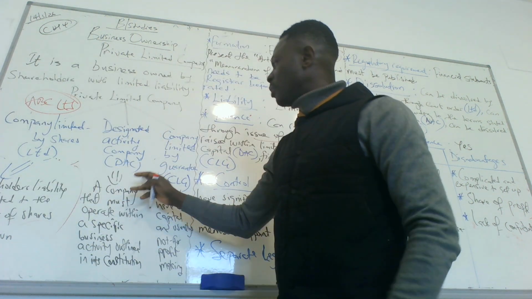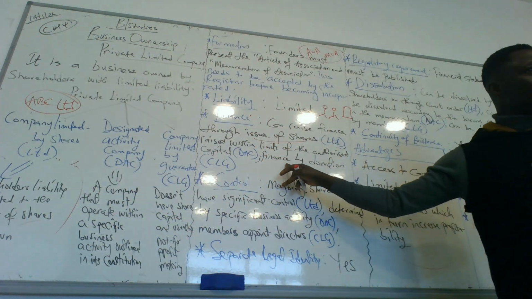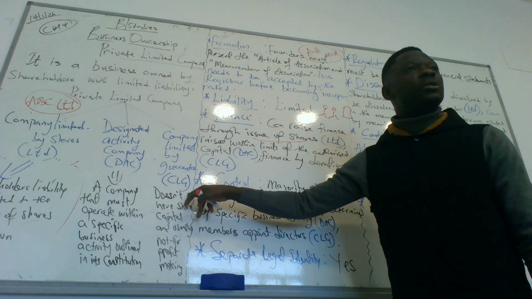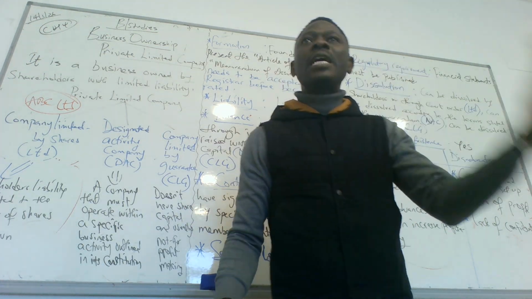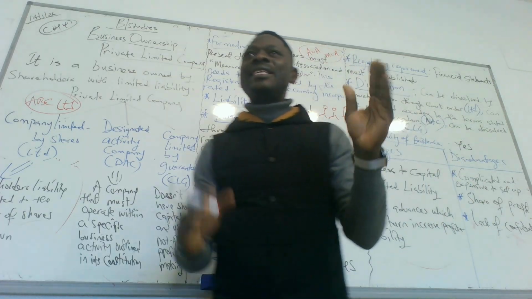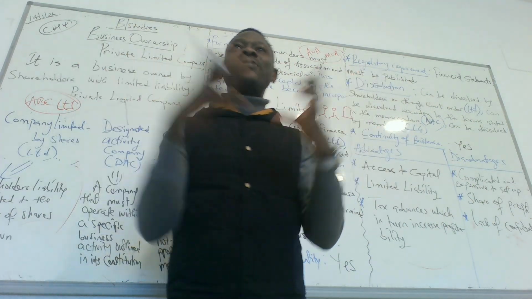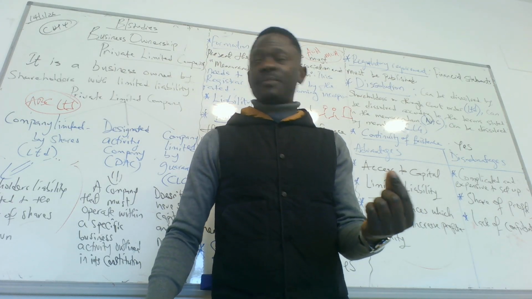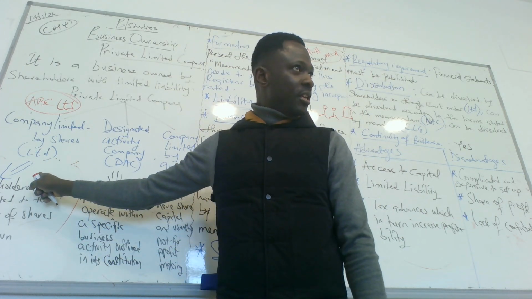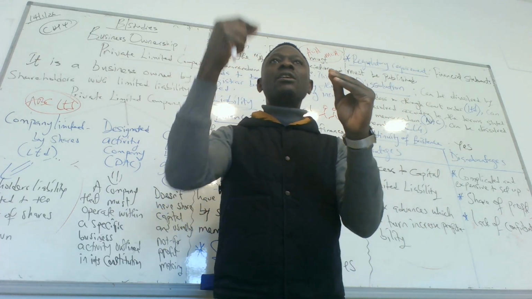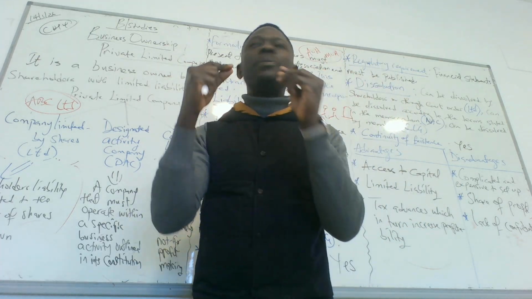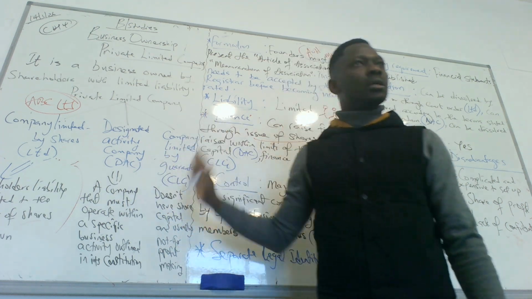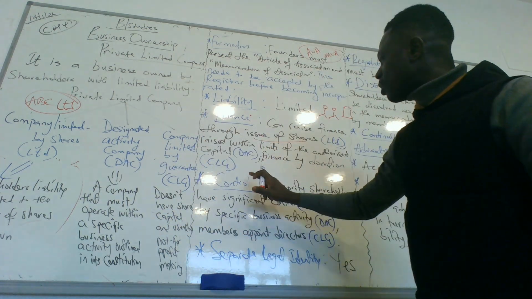Do we understand the second one? In terms of finance. Do we understand or not? Yes. The third one is the CLG. I told you CLG is like a charitable organization. They are not making profit. So most of their finance comes through donation. Do we understand? Yes. This one, they sell shares. These ones, the amount of shares they could sell is through the authorized capital. And for these ones, the kind of finance they raise is through donation. Is it clear? We move on to control.